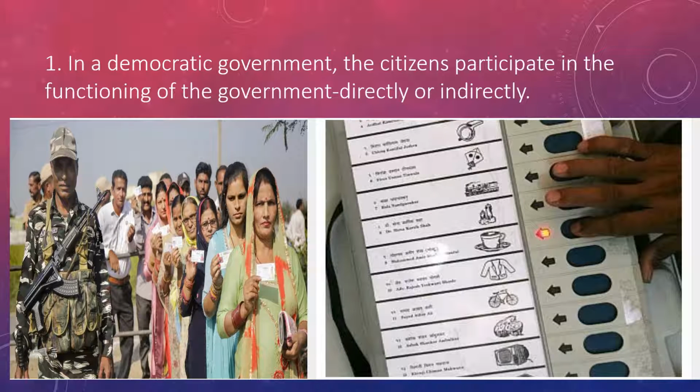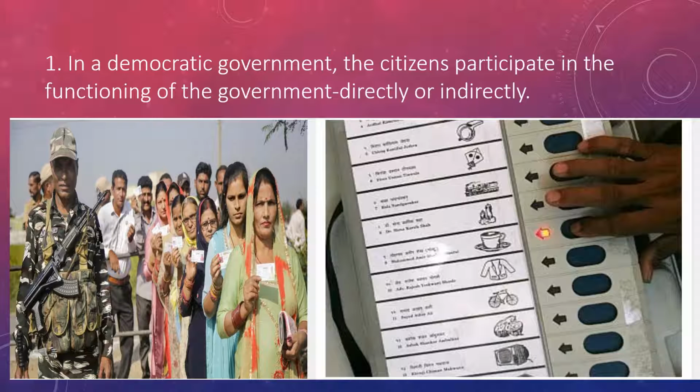Students, the first reason is, in a democratic government, the citizens participate in the functioning of the government directly or indirectly. As you can see in the first picture, the people are standing with their voting cards, waiting for their turn to vote.